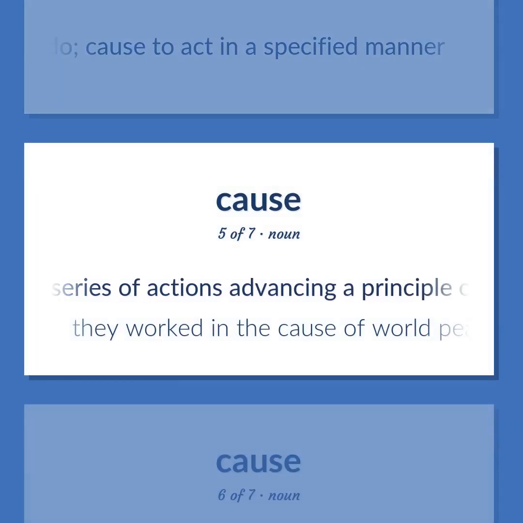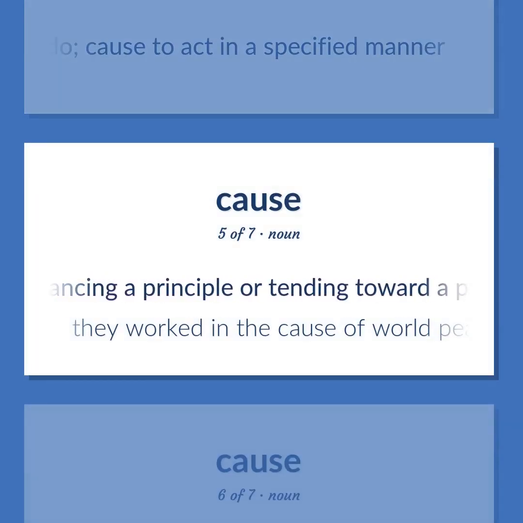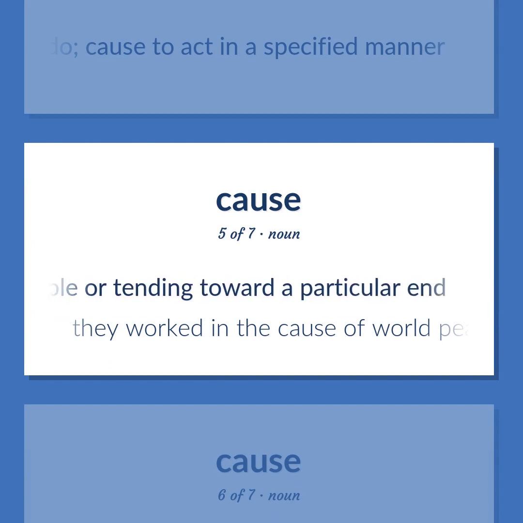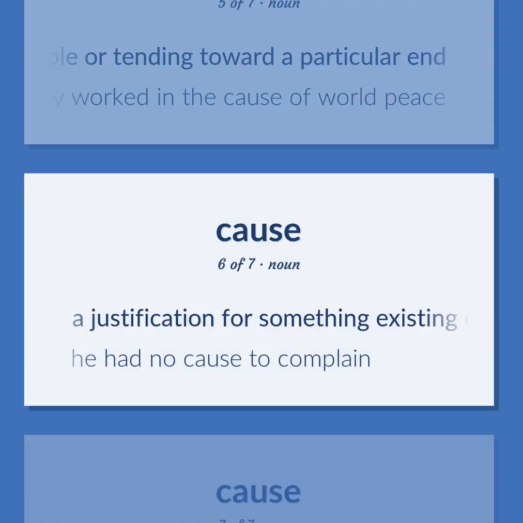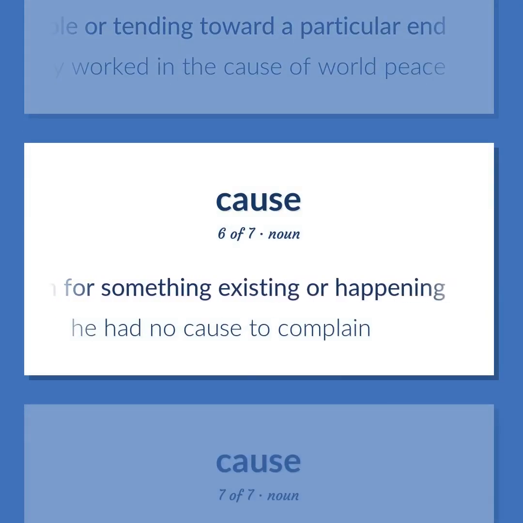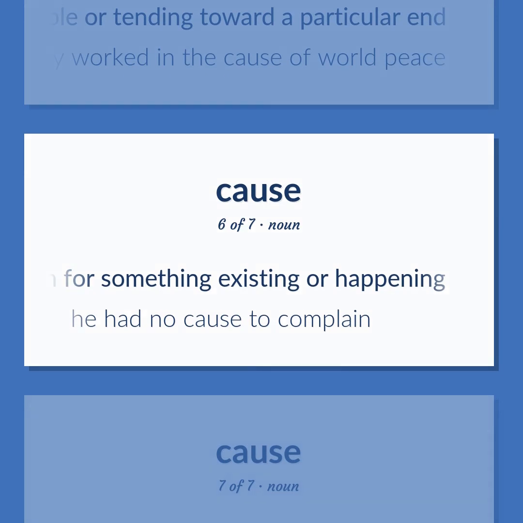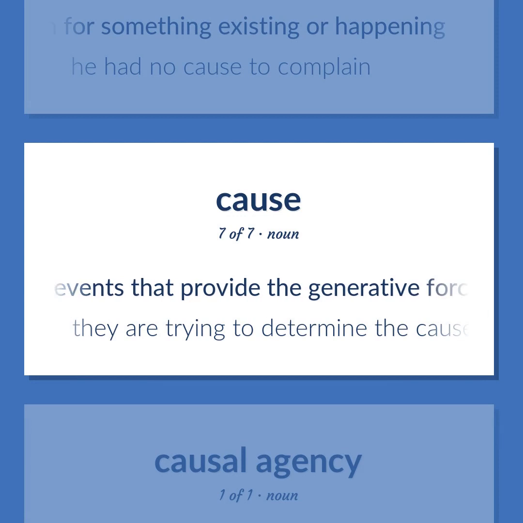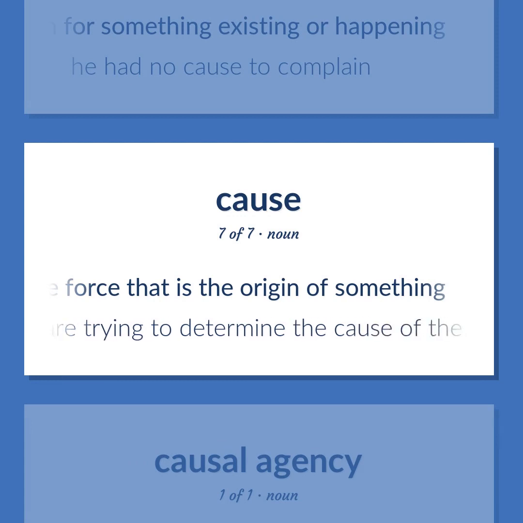A series of actions advancing a principle or tending toward a particular end. They worked in the cause of world peace. A justification for something existing or happening. He had no cause to complain. Events that provide the generative force that is the origin of something. They are trying to determine the cause of the crash.